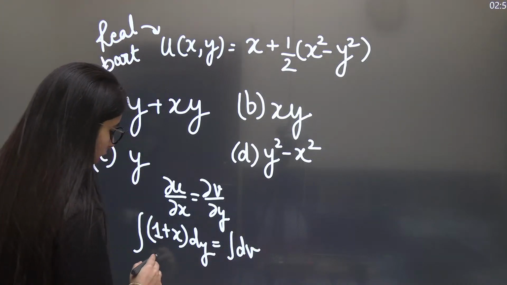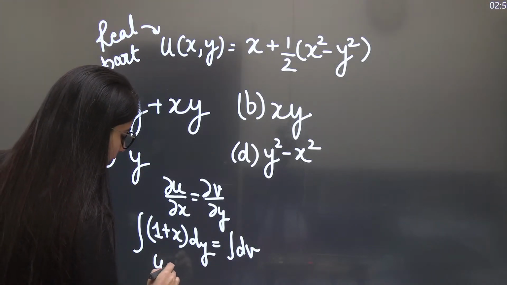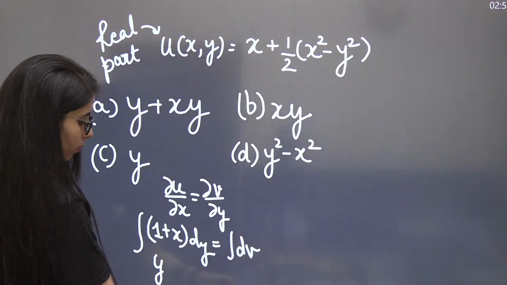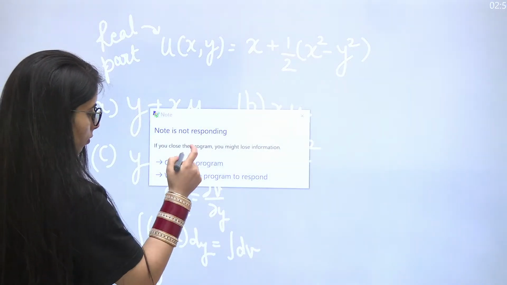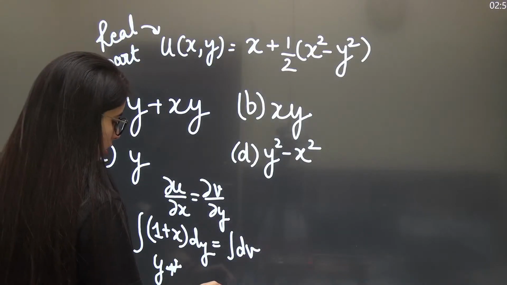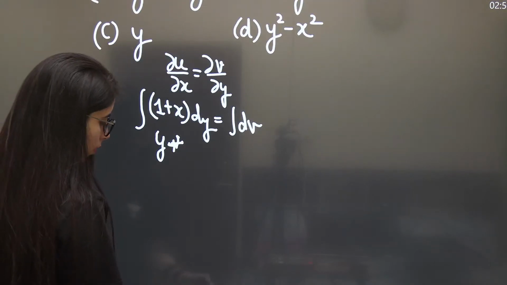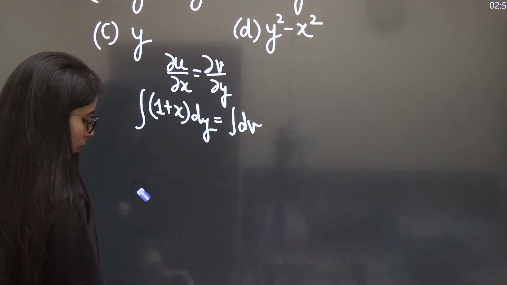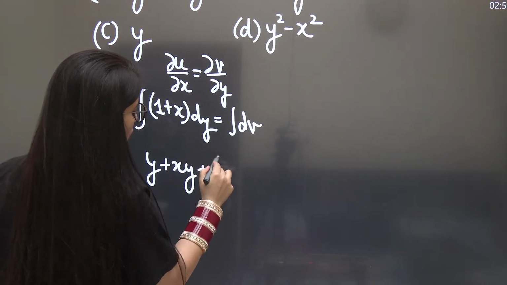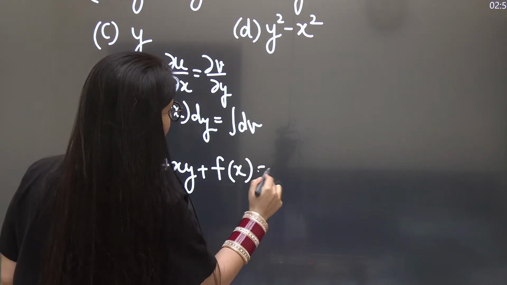So it will give you y plus xy plus a function of x as a constant, equal to v.